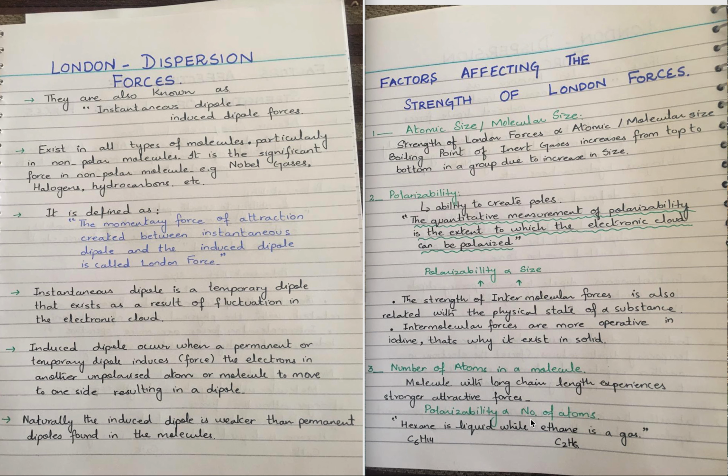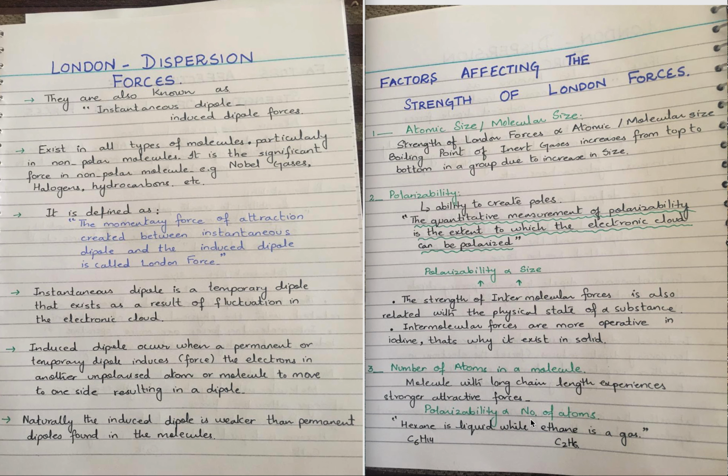Next comes the size. Next comes the polarizability. This is the second major factor which is affecting the strength of London forces. Polarizability, in simple words, is the ability to create poles. As I have already told you, in London dispersion forces, poles are created in a non-polar molecule. Temporary dipoles, instantaneous dipoles are created. So polarizability is a measure of the ability to create poles.